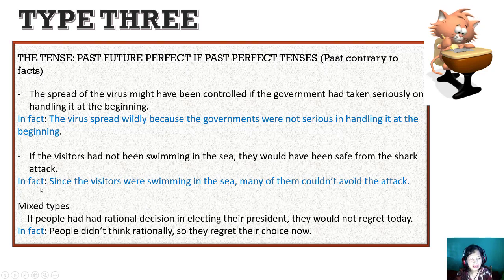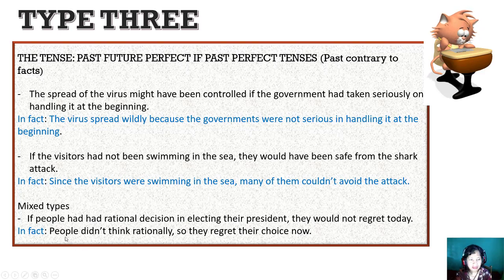Okay, now it is about mixed types. If you want to express that the cause is in the past and then the effect or the result is in present, you can use the mixed types. So here is past perfect and here is the past future.